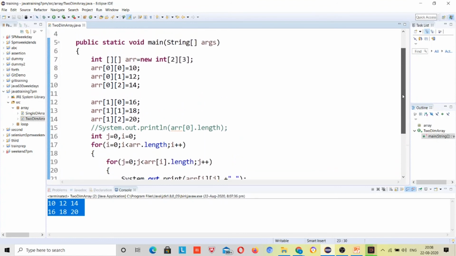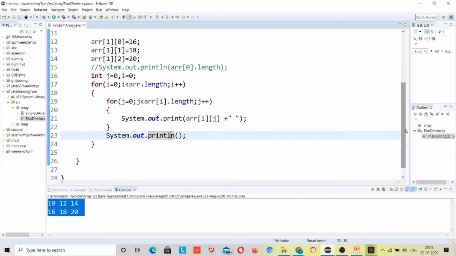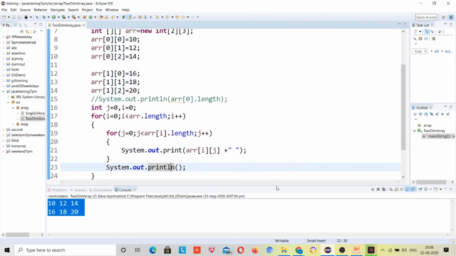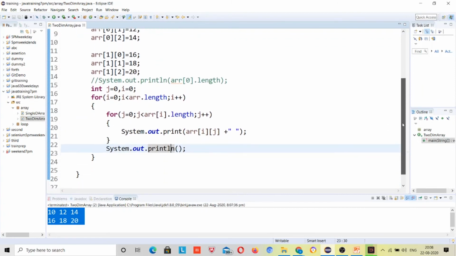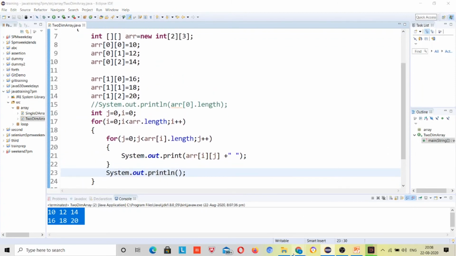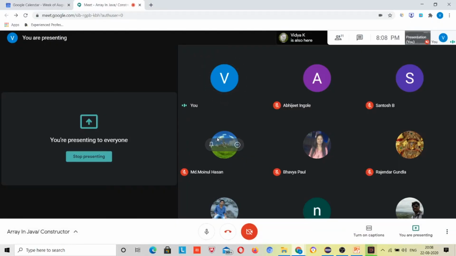Anybody who has any problem can ask me now. When I am going through the Selenium session and data provider annotations, I will not be expecting any questions related to the 2D array at that time. I will say you should watch that video, right?